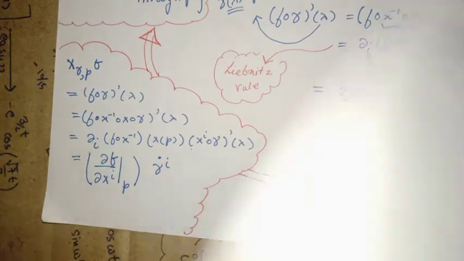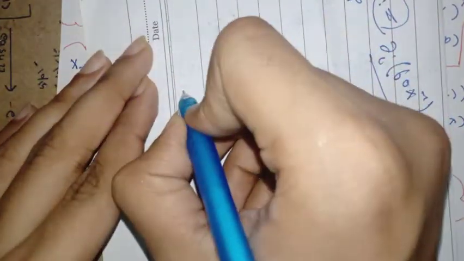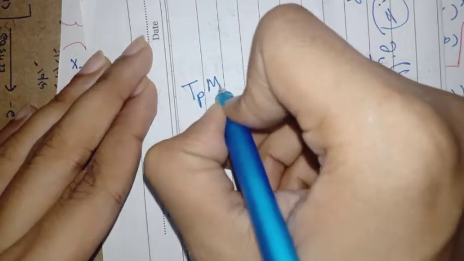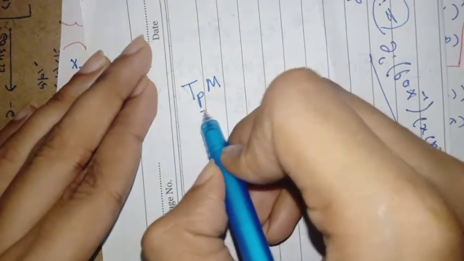So in short, what we have done is that we made a vector space which is called the tangent space at a point p.